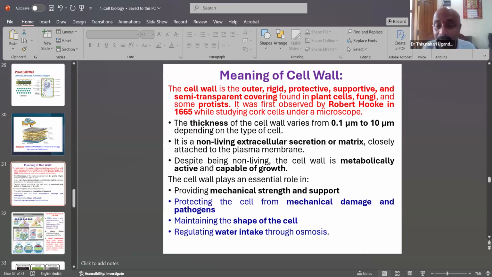It provides mechanical strength and support, protecting the cell from mechanical damage and pathogens. Pathogens are causing agents, such as bacteria, viruses, and mycoplasma, which can enter the plant cell and cause diseases. It also maintains the shape of the cell and regulates water intake through osmosis.